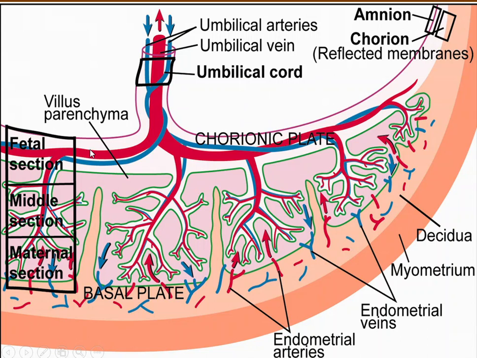This is the fetal section, the middle section, and the maternal section. At the umbilical cord side it is the chorionic plate, and at the uterine side it is the basal plate. This is the decidua, myometrium, endometrial vessels, and the arteries.